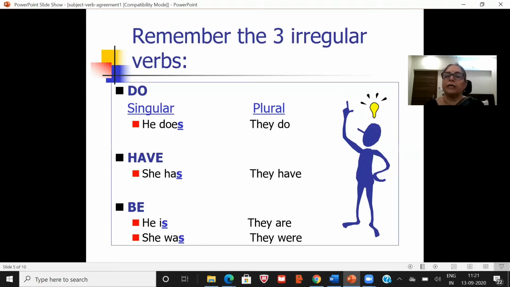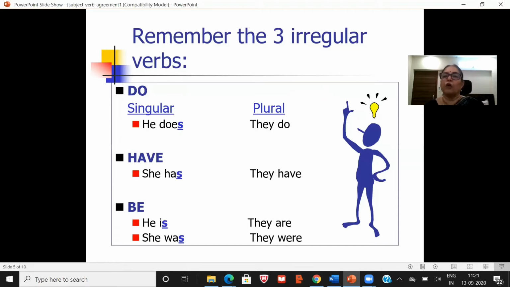Now, remember the irregular verbs: do, have, and be. When the subject is singular, for he you have to write does. He does the work. She has, he is, she was. That means he does his work. She has done her work. He is playing. She was dancing.